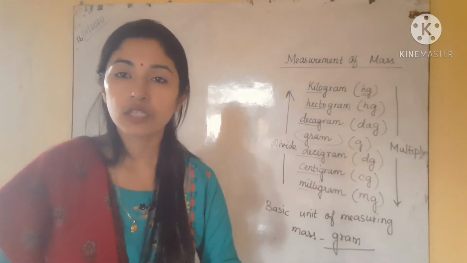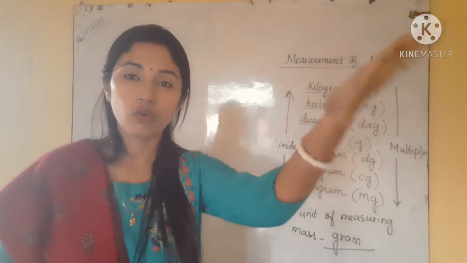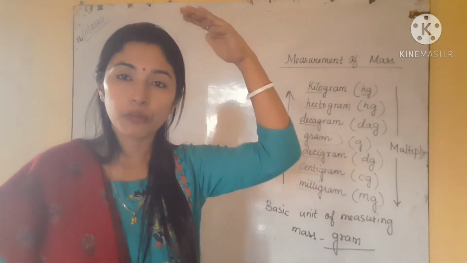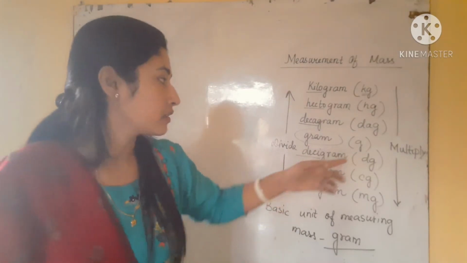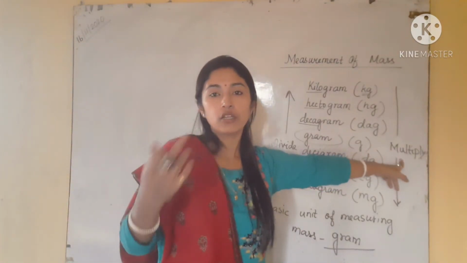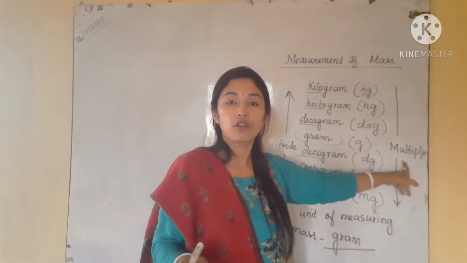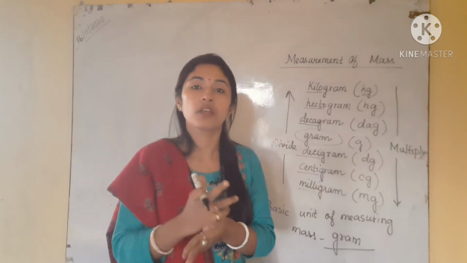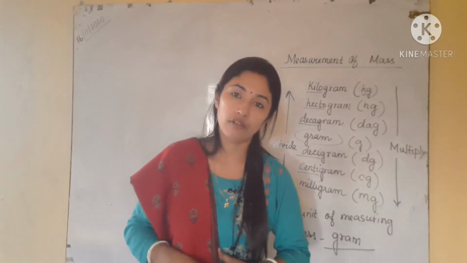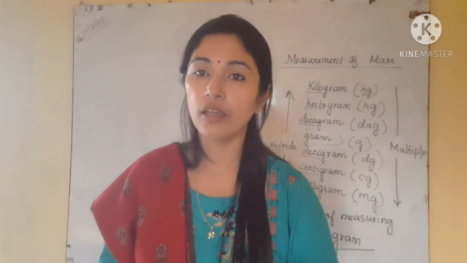If you are going 4 steps, then you have to take 10,000, like that. And if you are coming from top to bottom 2 steps, then you have to multiply by what? 100, okay, because you are coming 2 steps, so you have to take 2 number of tens. Similarly, if you are going from bottom to top 2 steps, then you have to divide by 100, okay. So these things are the same, you have to remember, okay.